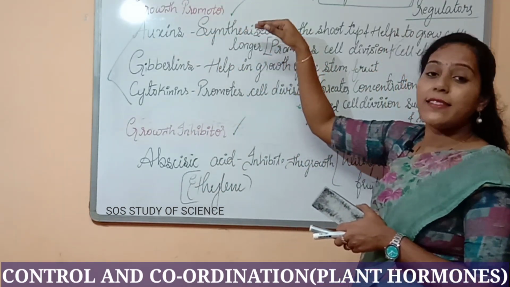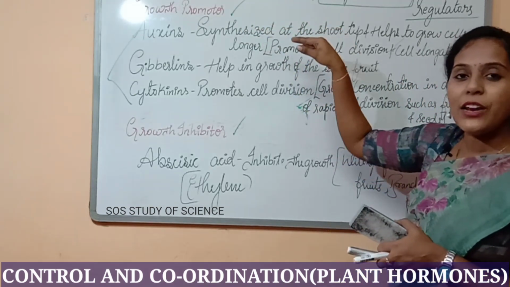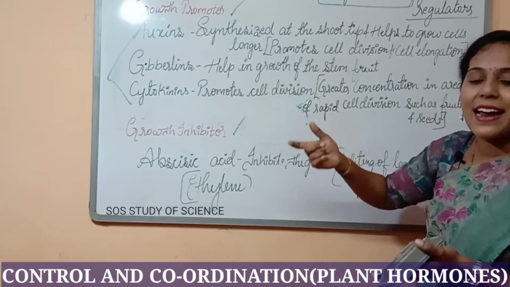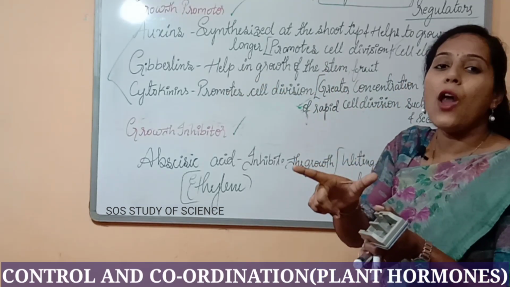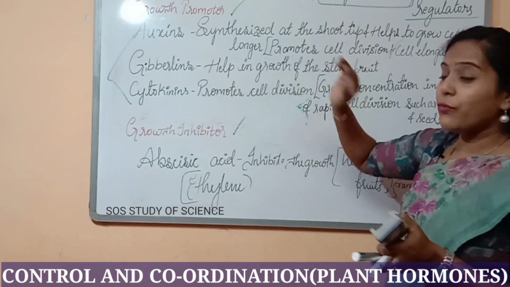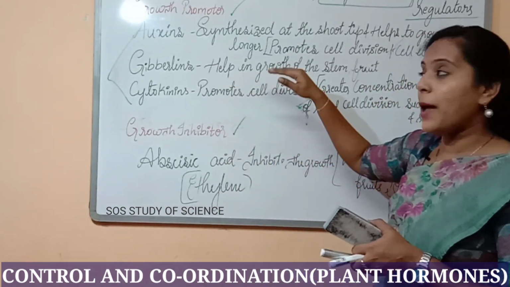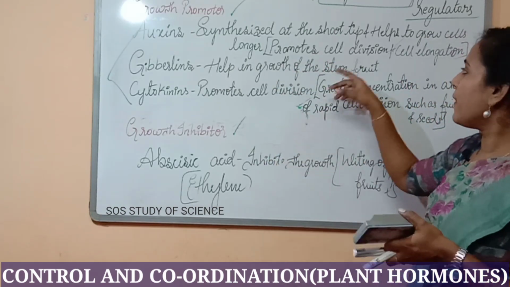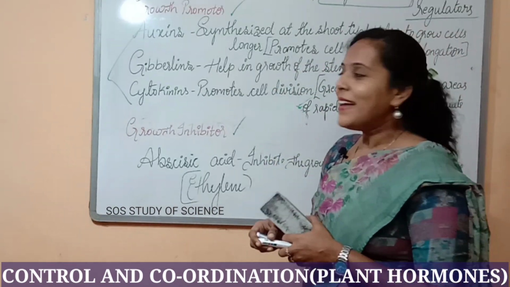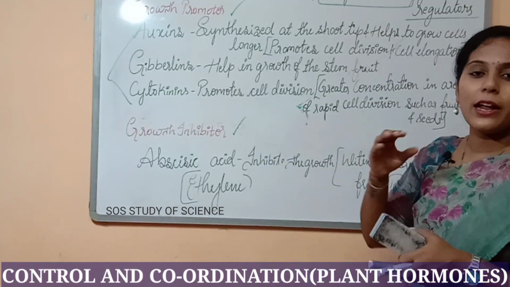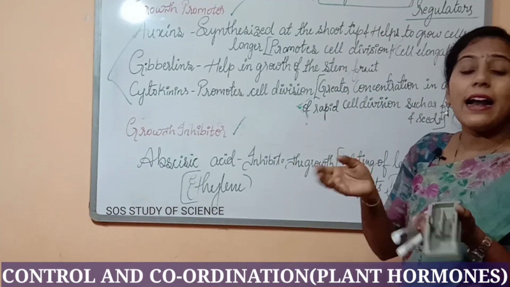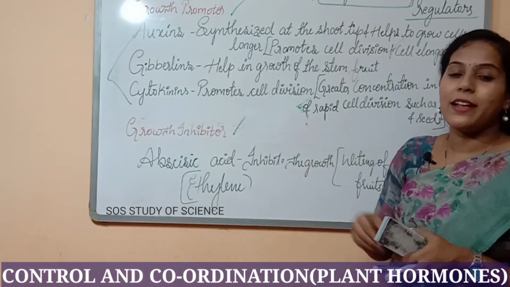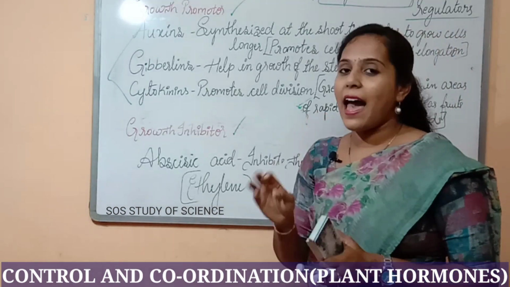Auxins are synthesized in the root tips. They help in cell elongation and also promote cell division. They make the cells grow longer. Now gibberellins make the stems grow. They help in the growth of the stem, especially thickness. Also they help in growth of the fruit. Next, cytokinin also helps in the promotion of cell division. They are seen in higher concentration in the areas where rapid cell division takes place, especially in the areas of fruit, seeds and so on.